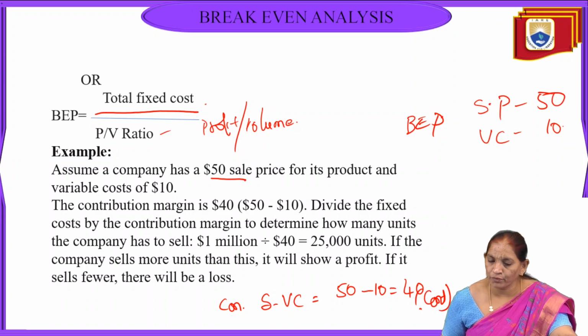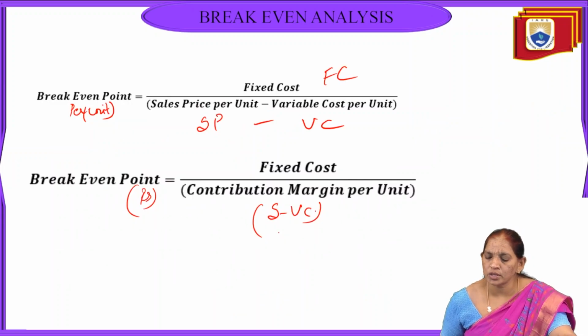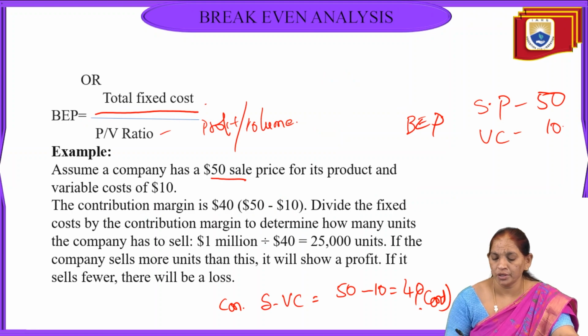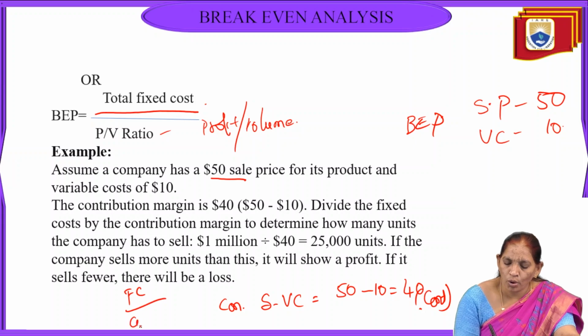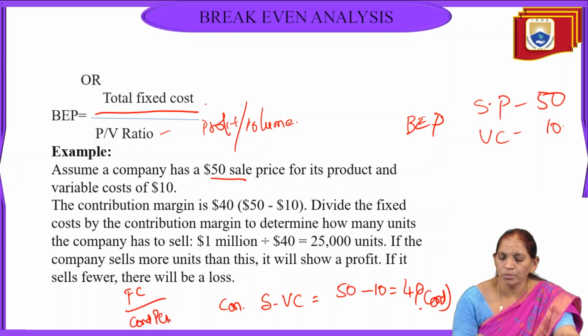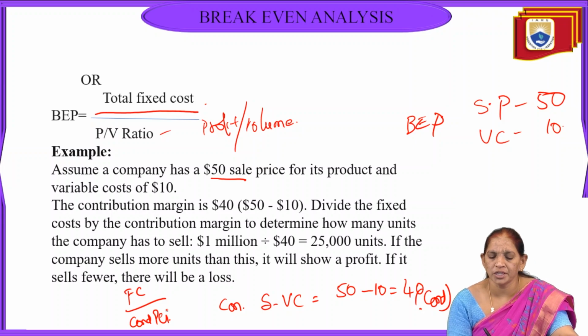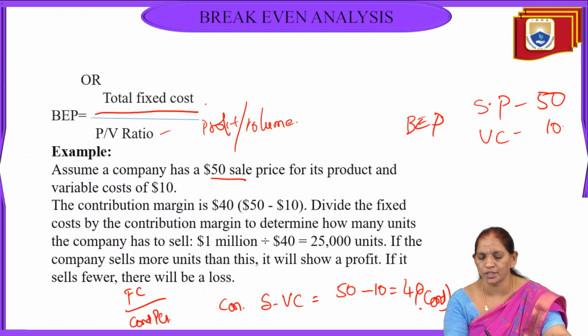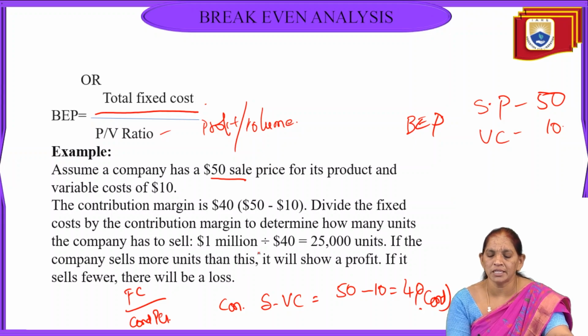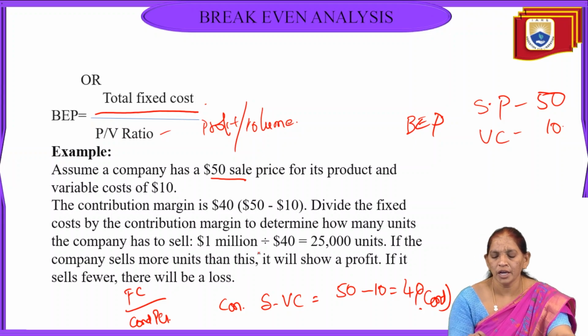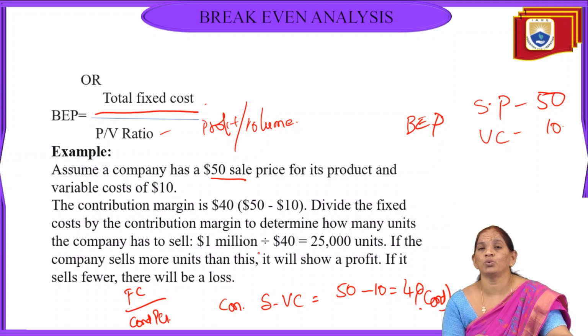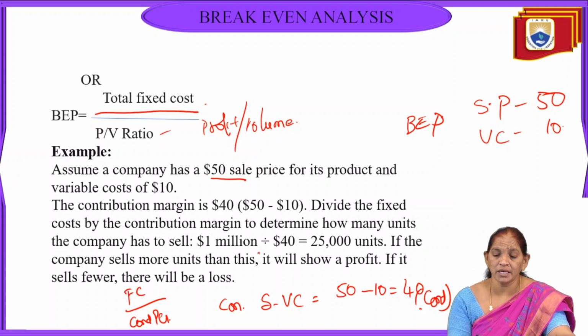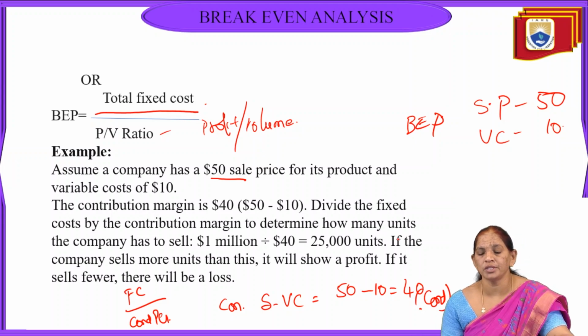So we have a formula: fixed cost divided by contribution per unit. When we apply this formula, what is the fixed cost here? The company hasn't given the fixed cost. But here the company sells 1 million units at a rate of 40 and we get 25,000 units. So what we can say is, if the company sells more units, it goes into profit. If the company sells fewer units, it goes into loss.